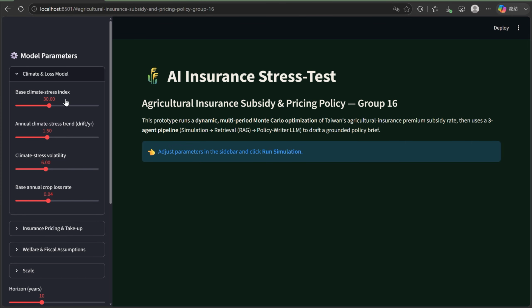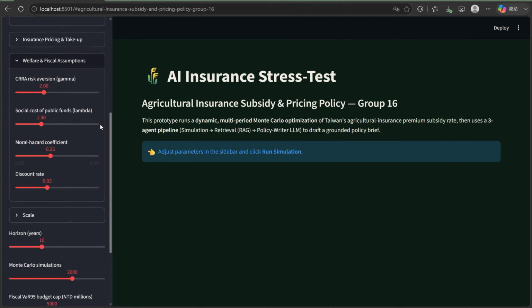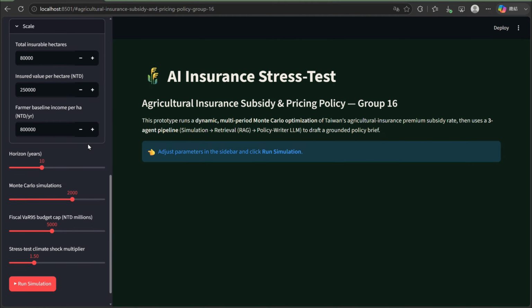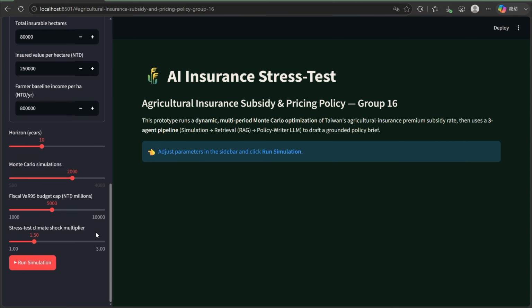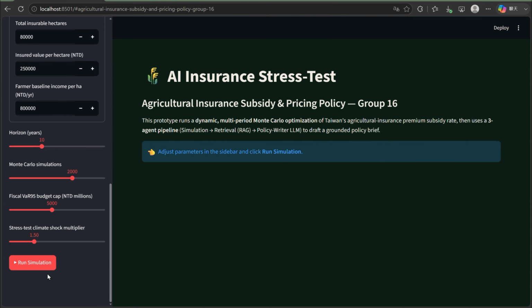So this entire pipeline runs inside an interactive Streamlit application. Let me show you live. On the left, you can see every parameter of our model: the climate stress trend, loss volatility, farmers' risk aversion, the social cost of public funds, the moral hazard coefficient, the fiscal budget cap, and the shock multiplier for stress testing. These all map directly to the economic concept we just discussed.